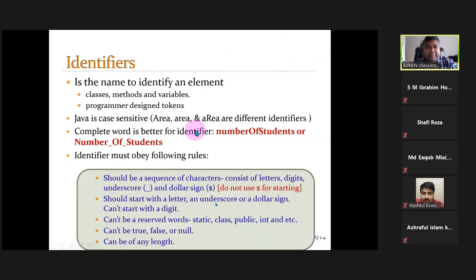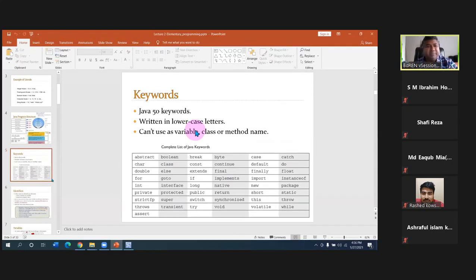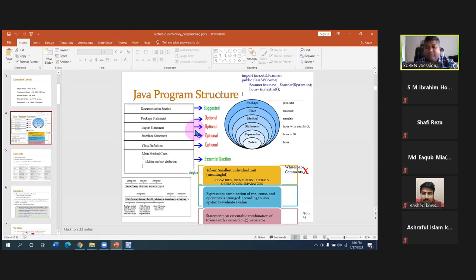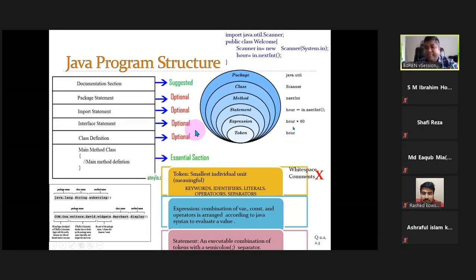Now the second one is the expression, which is basically combining a variable. Combining a variable, that means a token. A constant is also a token, and a literal is also a token. So an expression is a combination of tokens, which can be variables, constants, and operators, arranged according to Java syntax to evaluate a value.